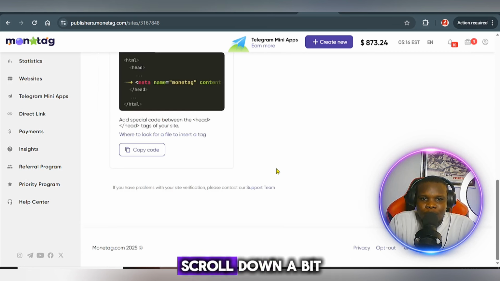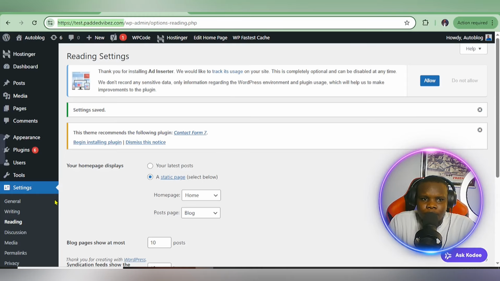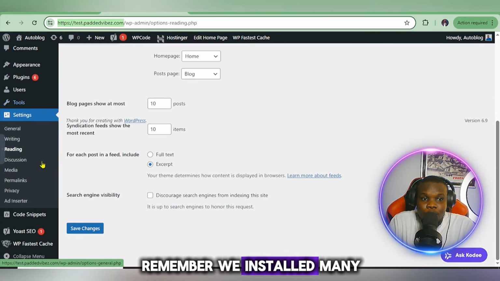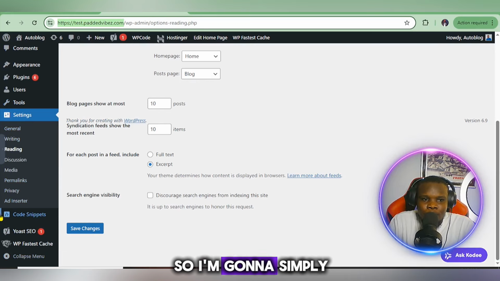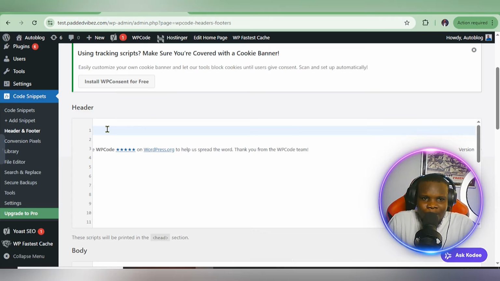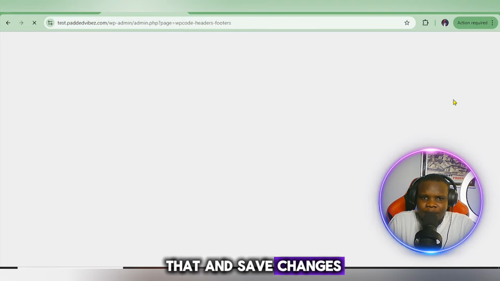When you click on that, scroll down a bit, copy this. When you copy that, go over to your blog, then go to the first plugin you installed. Remember, we installed many plugins. Okay, so I'm going to simply go to the first one, which is this one, which is Code Snippet. Go to header and footer, go ahead and add this here. Okay, this is the code. Then once you add that, then save changes.